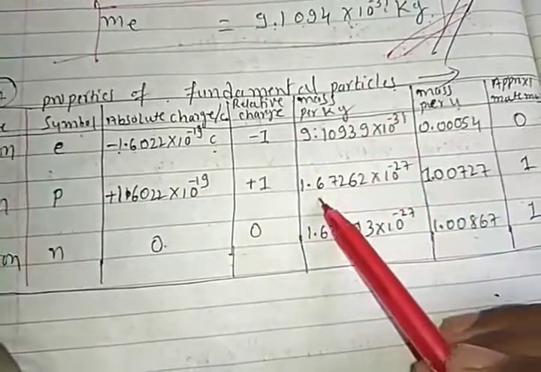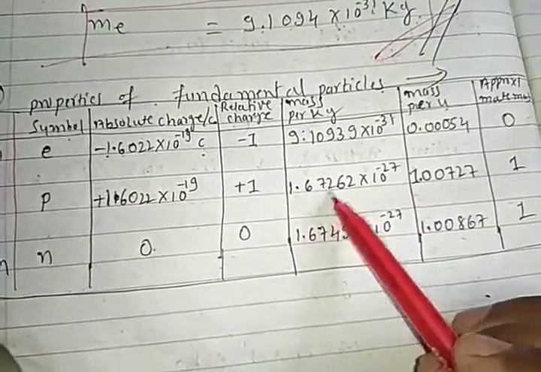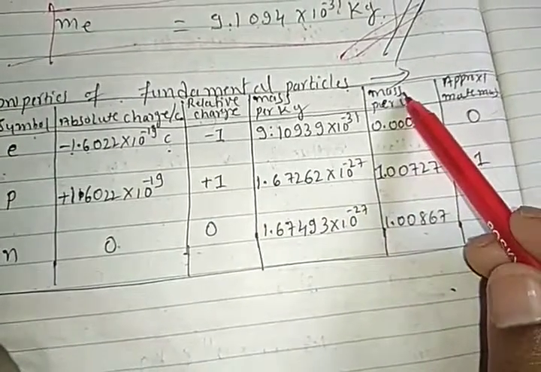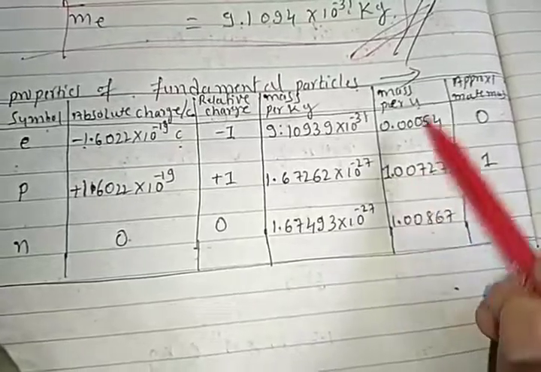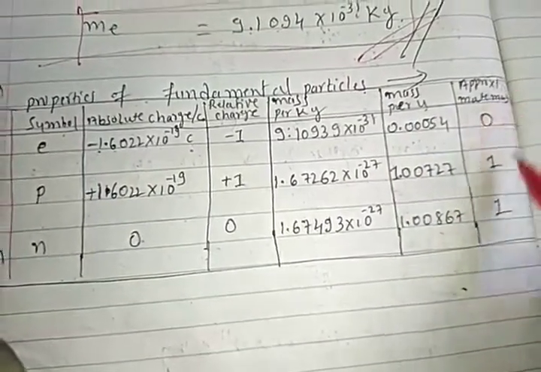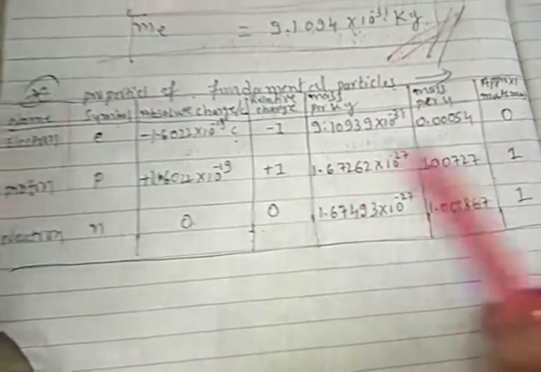Proton mass per kg is 1.6722 times 10 to the power of minus 27 kg. Mass of proton per unified mass is 1.0022727. Approximate mass is 1.